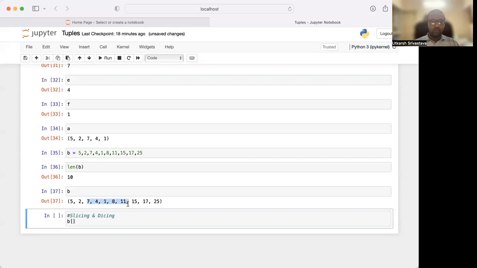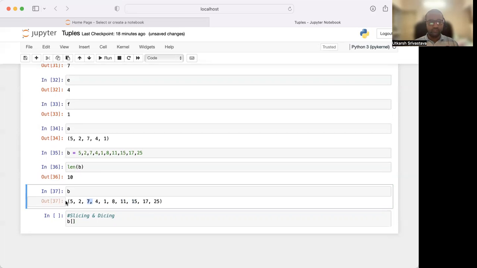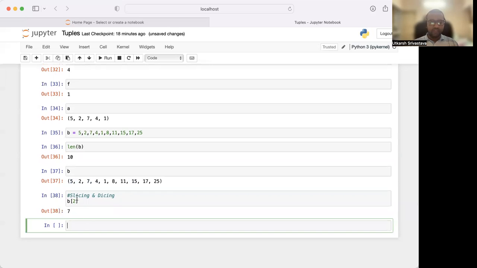Let's say we want from 7 to 15. 7 is at which position? 7 is at the second position, starting from 0. So at the second position, 7 is there. Slice.